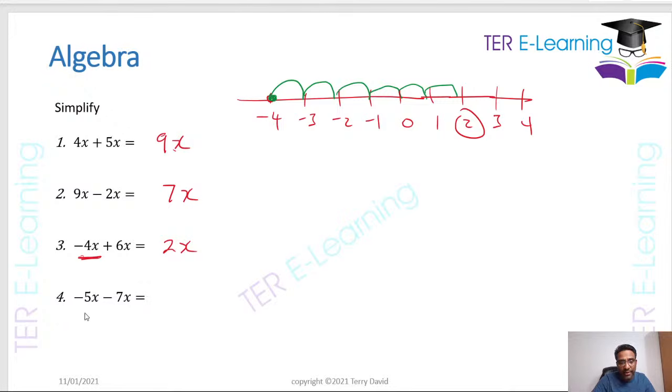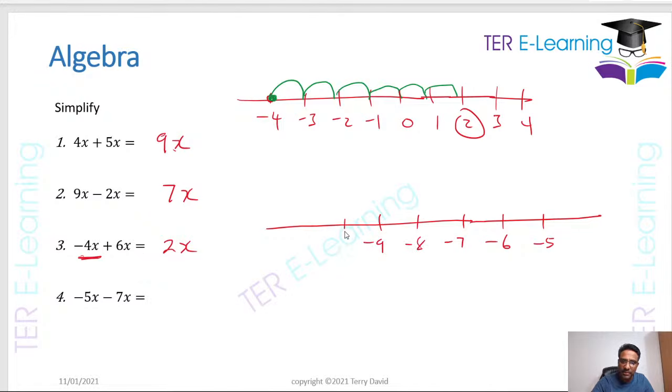Let's do the last one here. Minus 5 minus 7. Again, the easiest way to do this is to draw a number line, right? So let's start with the number line. You're starting at minus 5, and we are subtracting, so you have to go to the left. So minus 5, minus 6, minus 7, minus 8, minus 9, minus 10, minus 11, minus 12, and let's go minus 13, right?